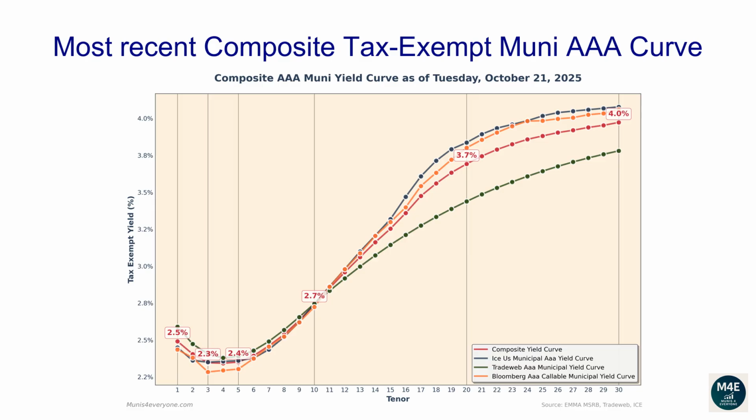The one-year composite tax-exempt yield is 2.49%. The two-year yield is 2.4%. The three-year yield is 2.35%. The 5-year yield is 2.35%. The 10-year yield is 2.74%. The 20-year yield is 3.69%. The 30-year yield is 3.97%.